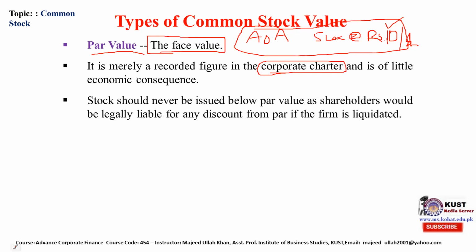Second, the stock should never be issued below the par value. This is one of the important points: any company is not allowed to issue its share below 10. So in this case, the company is not allowed to issue shares at 9 or at 5. A shareholder would be legally liable for any discount from par if the firm is liquidated. In case of liquidation, the shareholders are also penalized for this